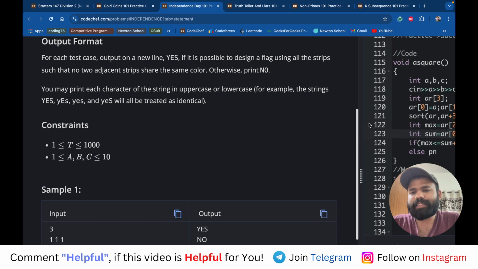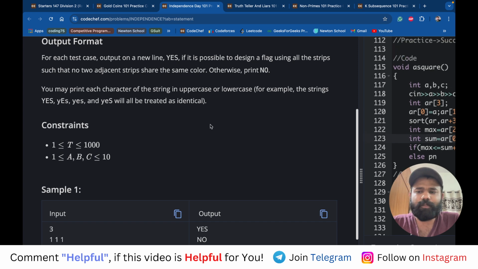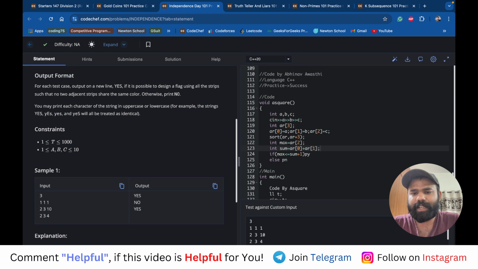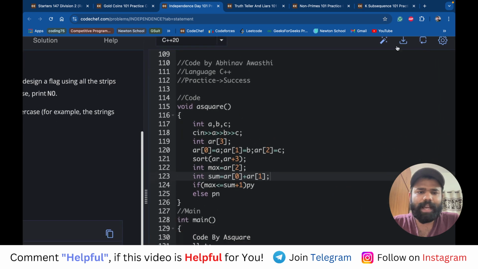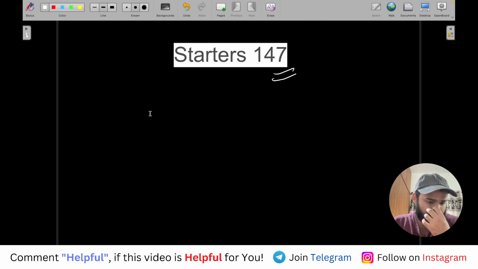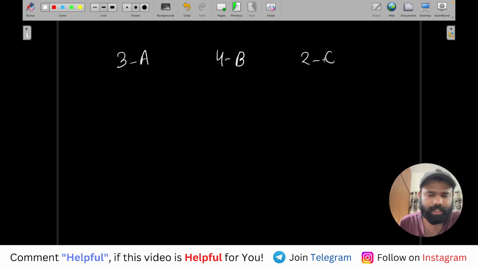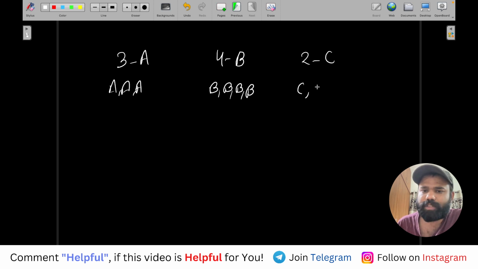This is a very common thing that we are asked in a different way. Ultimately, the problem is that you have 3 numbers. Let's say A is 3, B is 4, and let's say there are 2 C's. So ultimately, the problem is that you have to arrange these, forget about orange, white and green: there are 3 A's, 4 B's and 2 C's present.